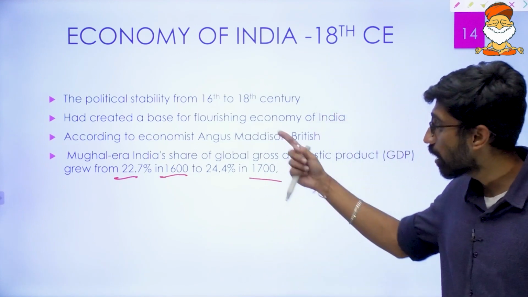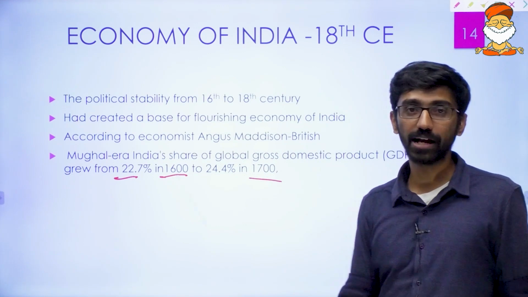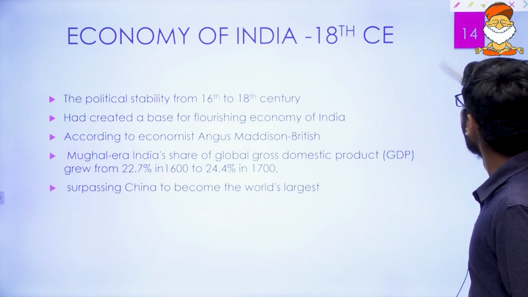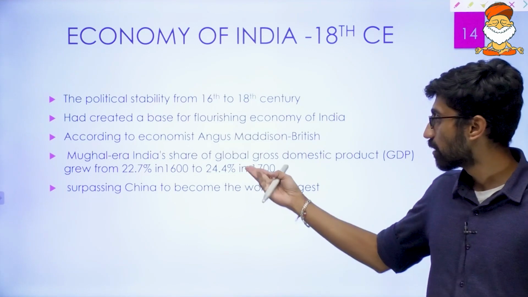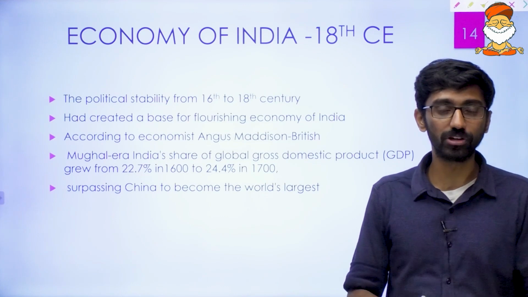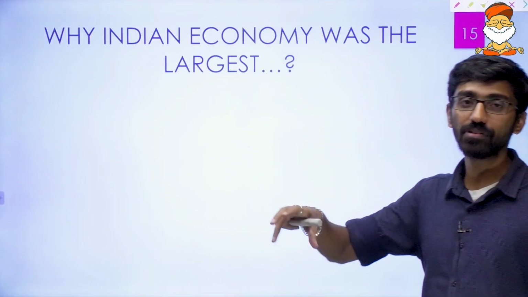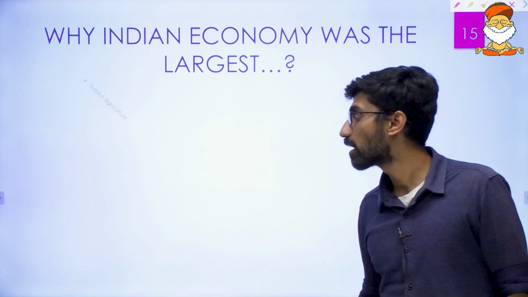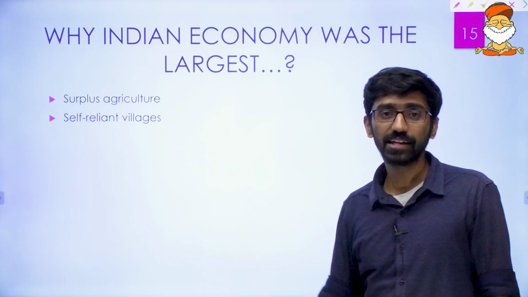Now that is said, political stability created a base for the flourishing economy of India. And lastly, we can talk about India surpassing China to become the world's largest economy, because nearly 25% of the world's products were being produced in India, and obviously India was the largest economy. We have already seen why the Indian economy was growing: because of surplus agriculture, and the surplus agriculture had made self-reliant villages.